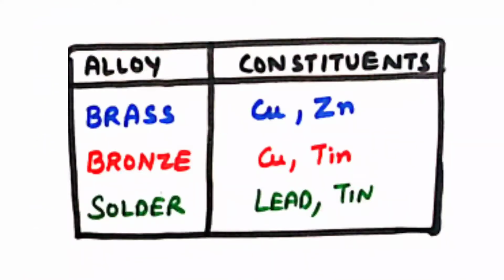Now there are some important names of few alloys which we will study. So brass is an alloy of copper and zinc, bronze is an alloy of copper and tin, and solder is an alloy of lead and tin. These questions can come in the exam in MCQ type.